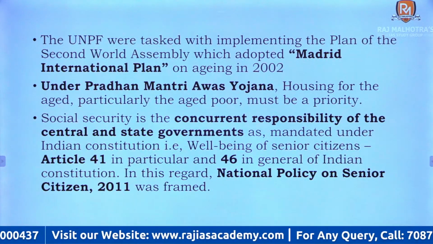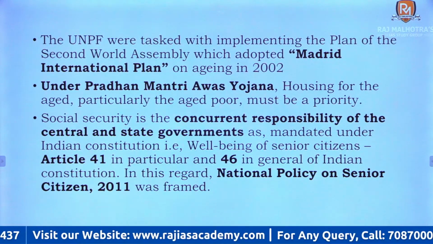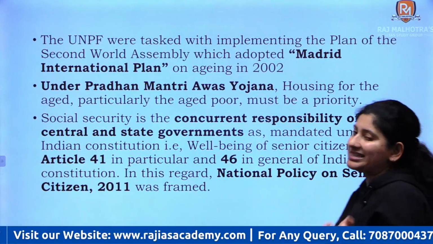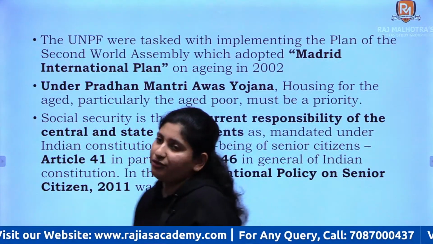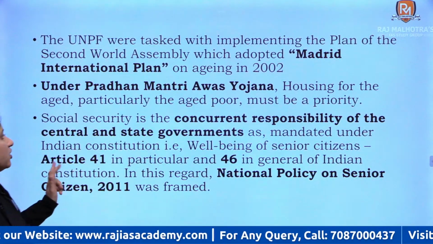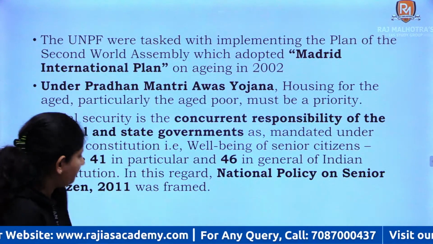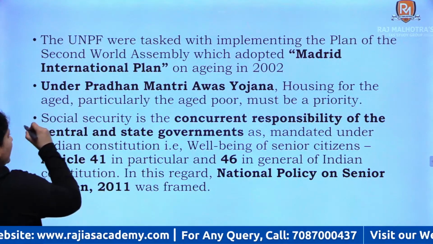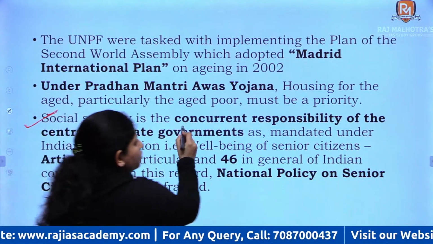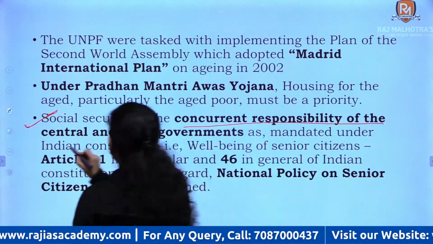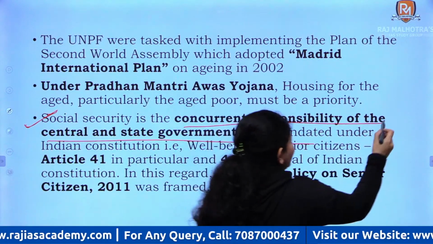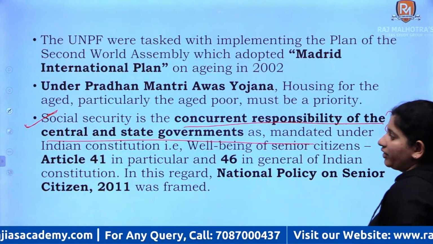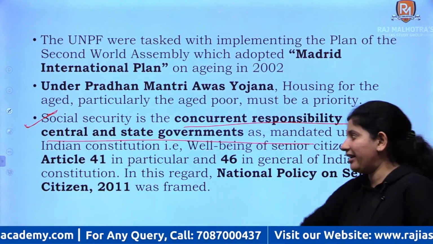Right. Now, under Pradhan Mantri Awas Yojana, housing for the aged is given preference. They are given first preference. And social security, please remember this, use this in your answers. This line is very, very important. I cannot stress it enough.